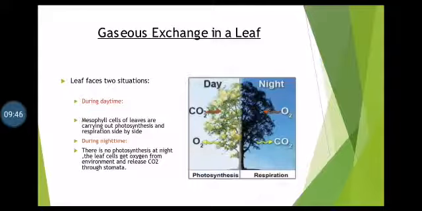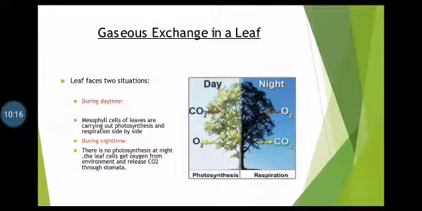In the process of photosynthesis, they release oxygen, and that oxygen is utilized in the process of respiration, whereas the carbon dioxide produced during respiration is utilized in the process of photosynthesis. So both of these processes run side by side and they support each other. Their products are utilized during the daytime, whereas what happens during the night time?